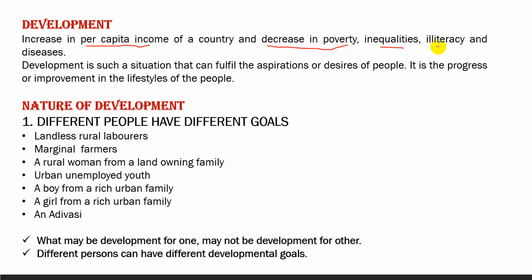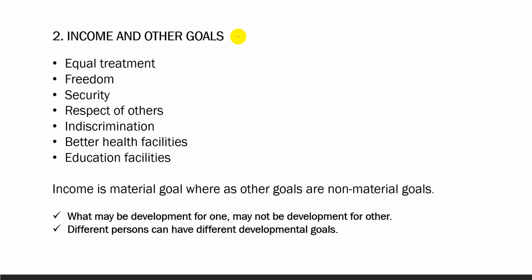Let us know the nature of development. First, different persons have different goals. And the second is income and other goals. In income and other goals, if we see, apart from income, that is the money, is a material goal.